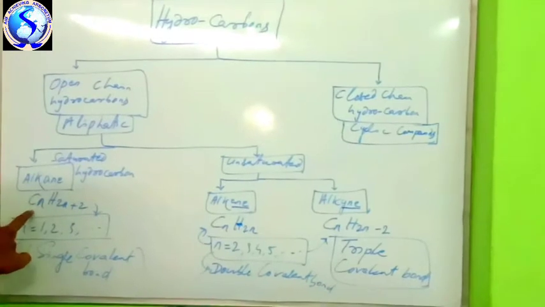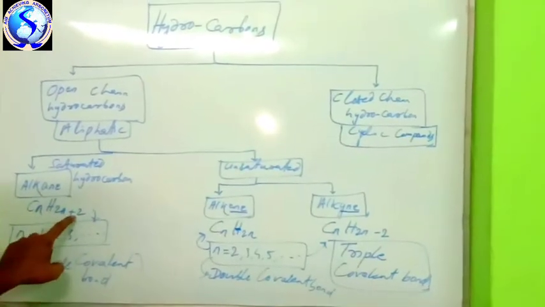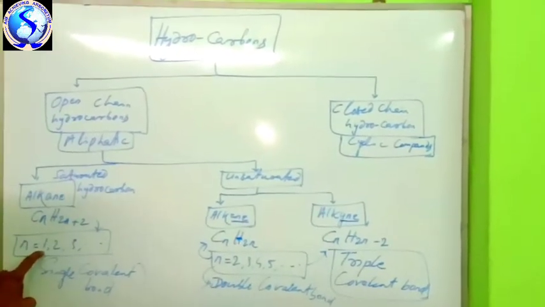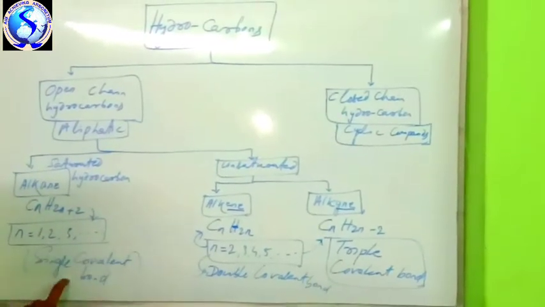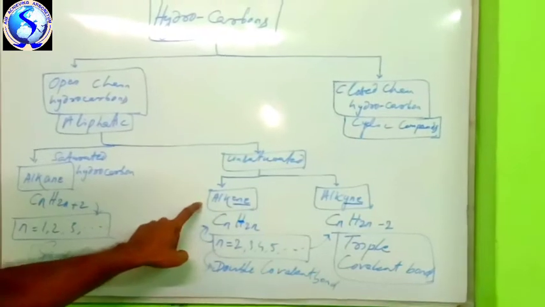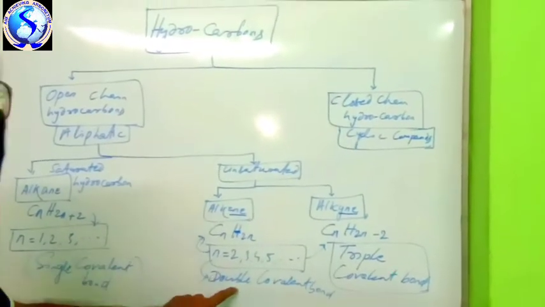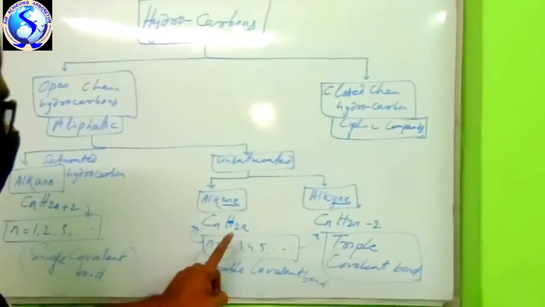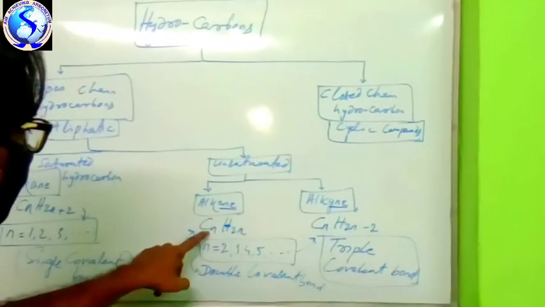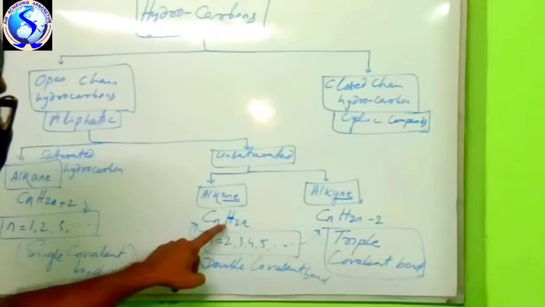The general formula is CnH2n+2. n stands for a natural number starting from 1, minimum 1, 2 onward. It contains single covalent bonds. Let's come to alkene. This contains a double covalent bond. In this, n will be minimum 2, then 3, 4 onward. What is the general formula of alkene? CnH2n.